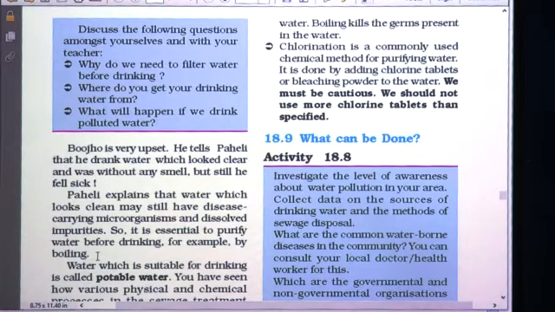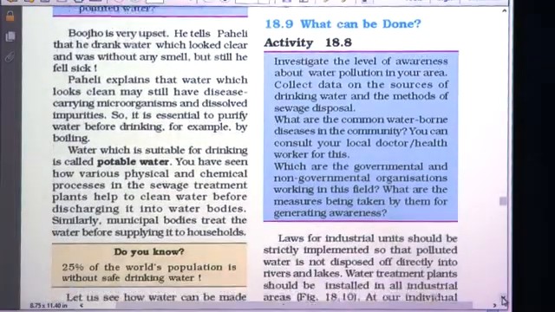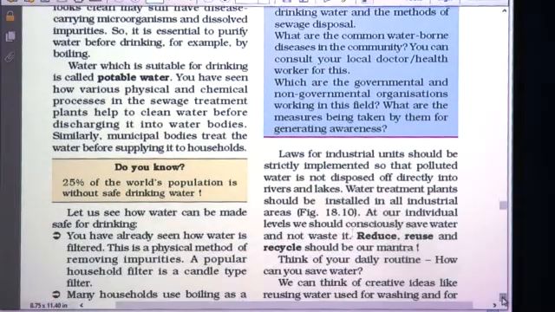You have to boil the water and drink it if the water is polluted, especially in rainy season. Similarly, at many places RO water is used which is safe for drinking. So water which is suitable for drinking is called potable water. You have seen how various physical and chemical processes in the sewage treatment plants help to clean water before discharging it into water bodies.